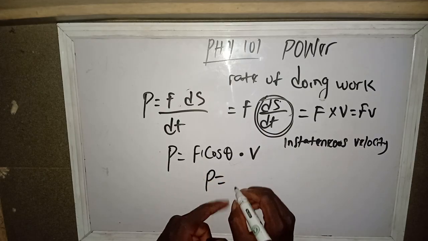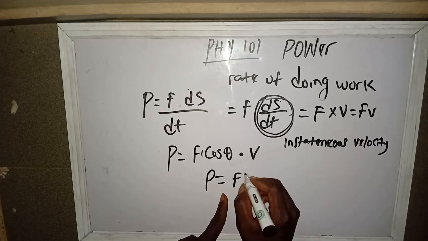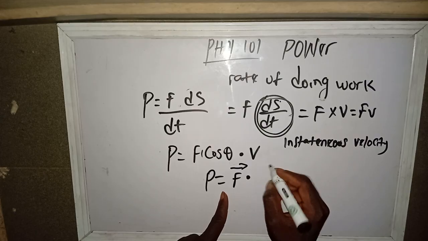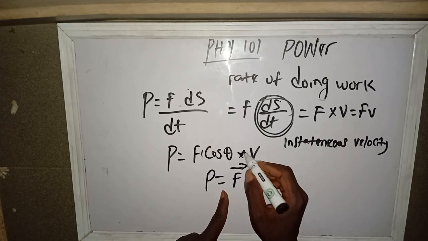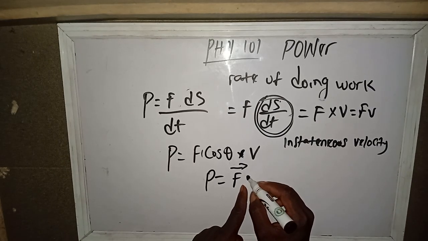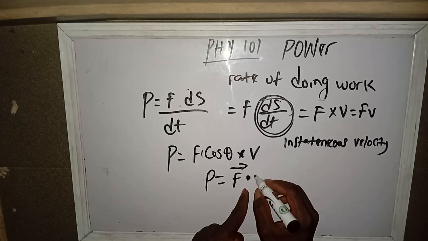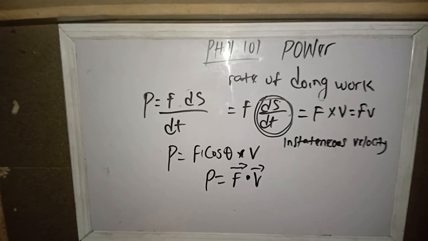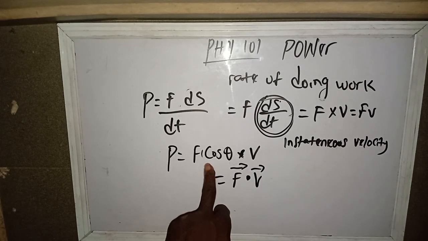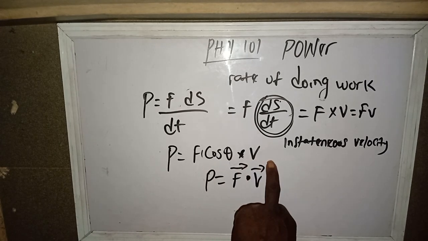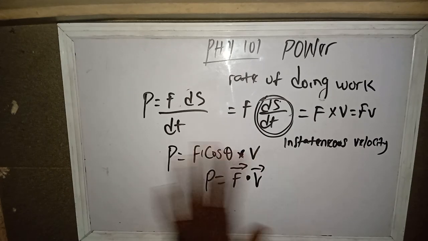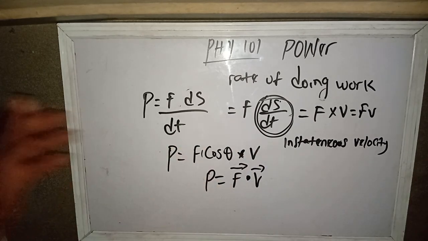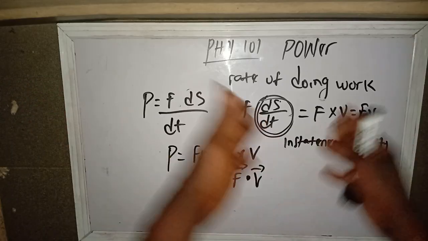Are we together? Which we can write as power equals F dot V. The dot I mean here is dot product, or scalar product. So either of these, depending on which kind of question you have: F cos theta times velocity, F dot V, whatever way you have it, anything you are given.